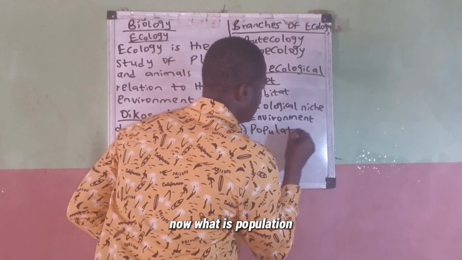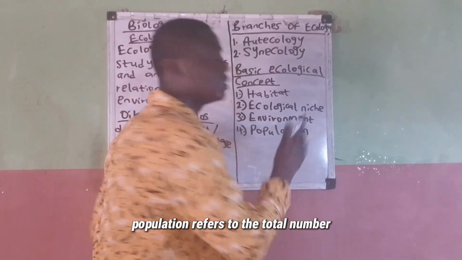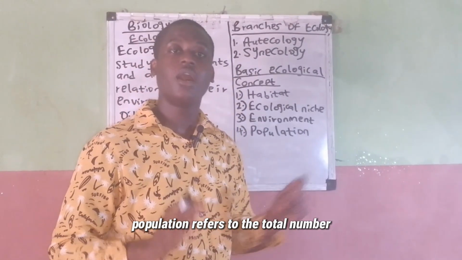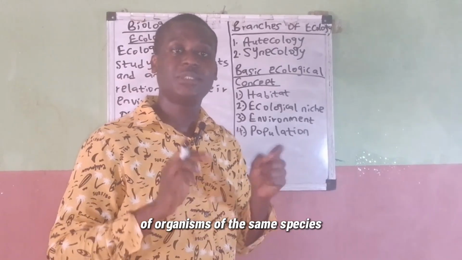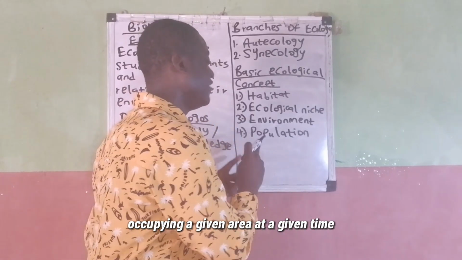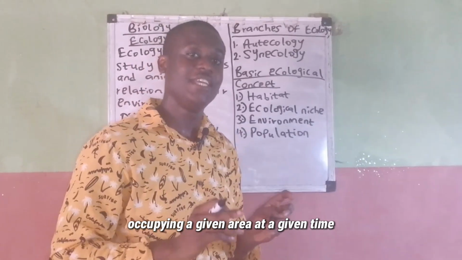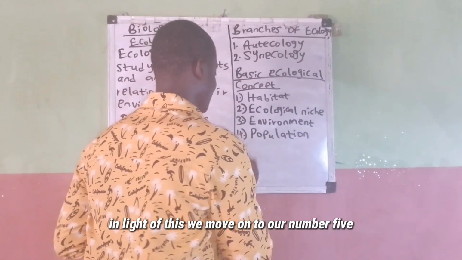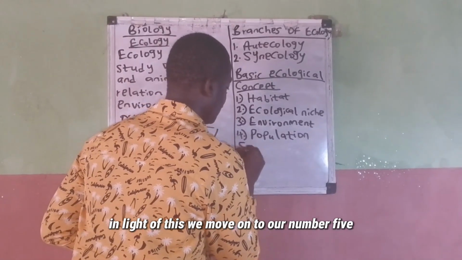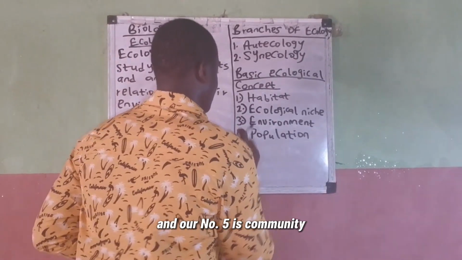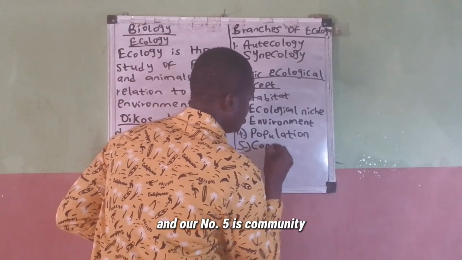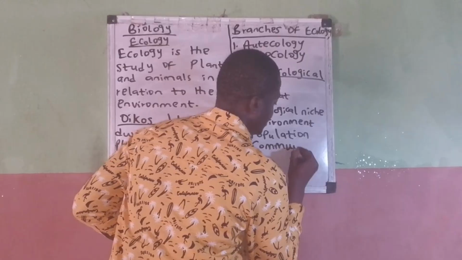Now, what is population? Population refers to the total number of organisms of the same species occupying a given area at a given time. In light of this, we move over to our number five. And our number five is community.